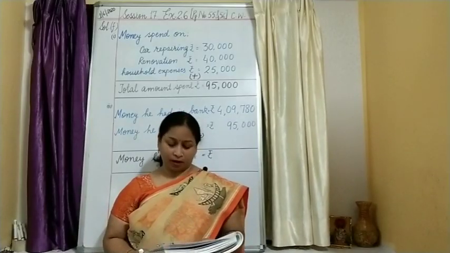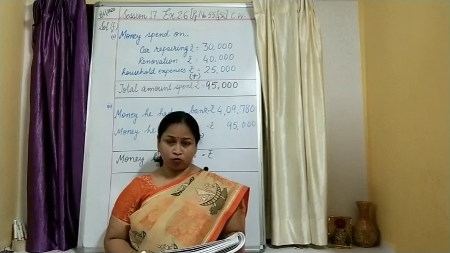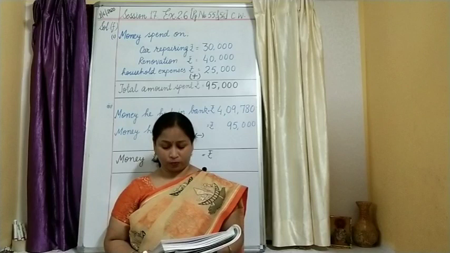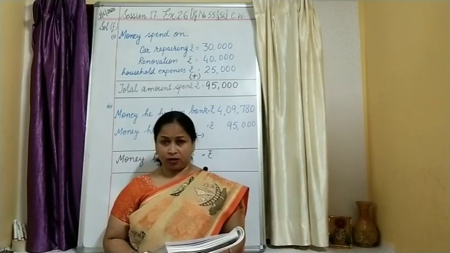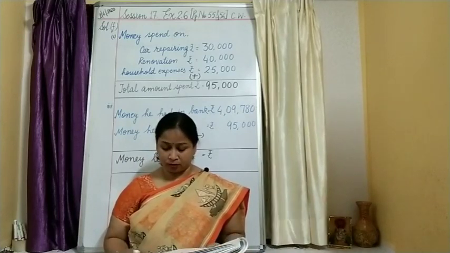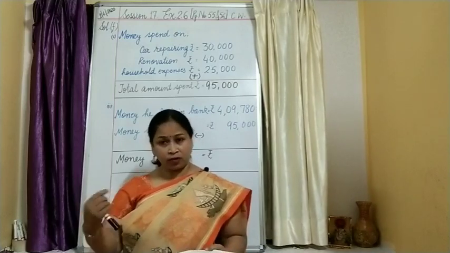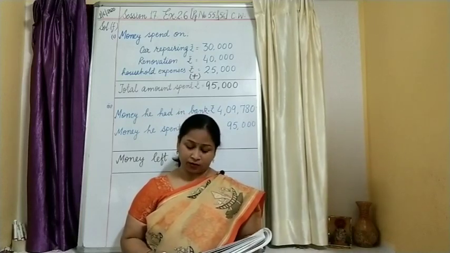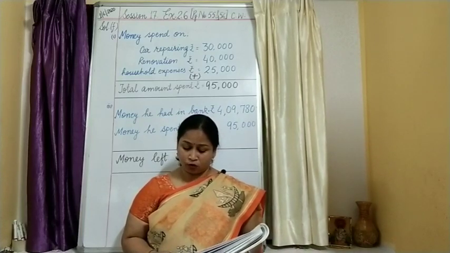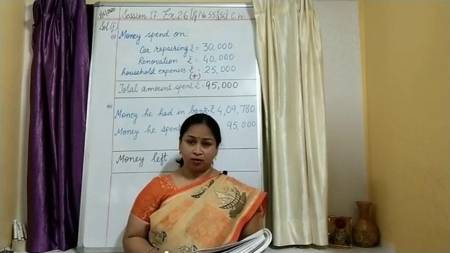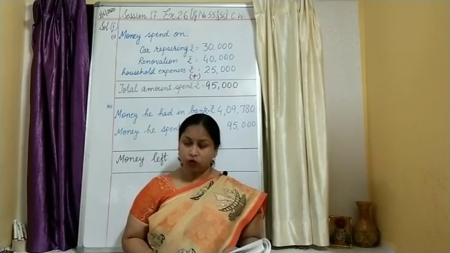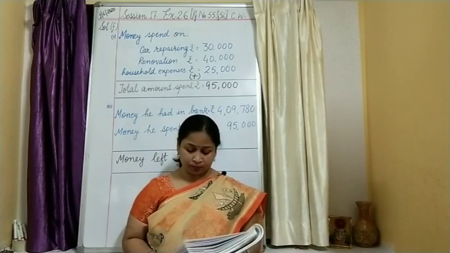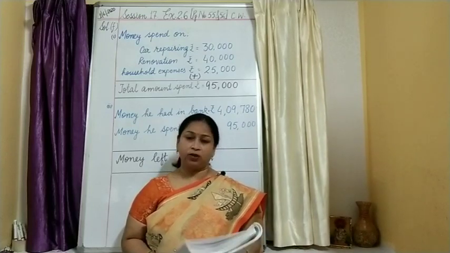Children, look at question number F. Rahul had rupees 4,09,780 in his bank account. He withdrew some money, he must be needing it for some other work. Let us see what amount he withdrew and for what purpose. He withdrew rupees 30,000 for car repairing, rupees 40,000 for the renovation of his house, and rupees 25,000 for household expenses. How much amount is still left in his account?